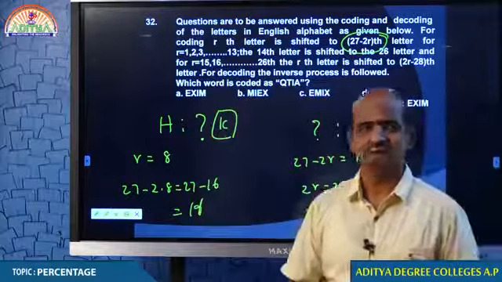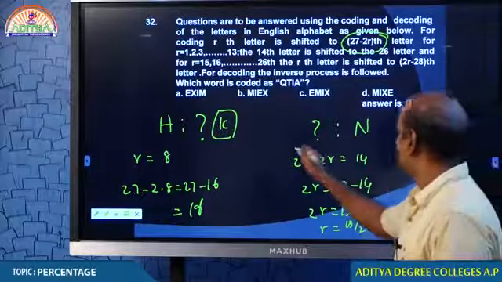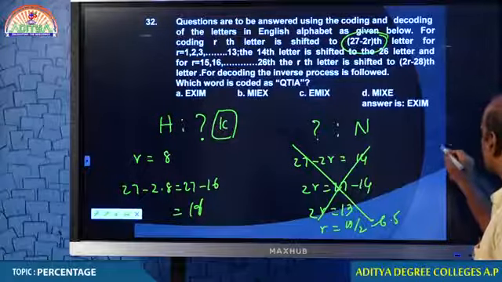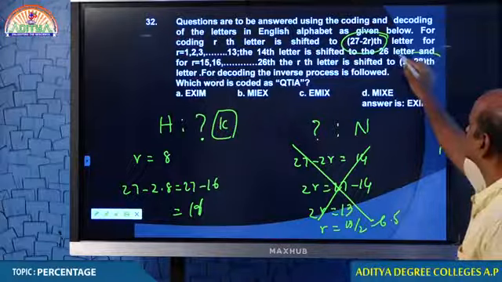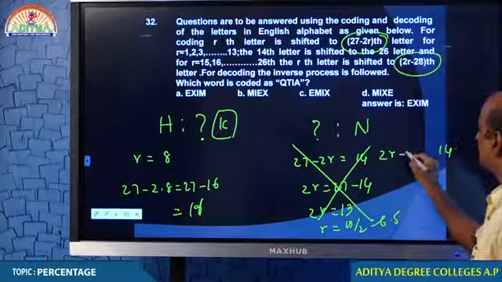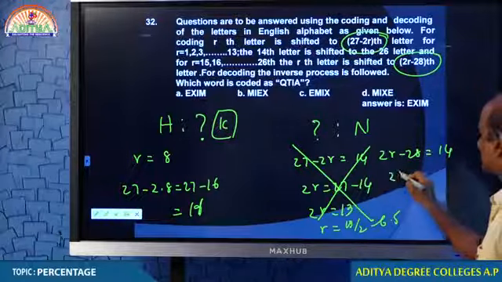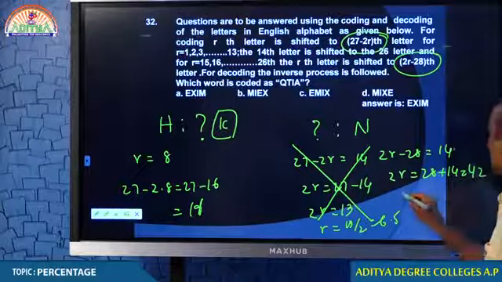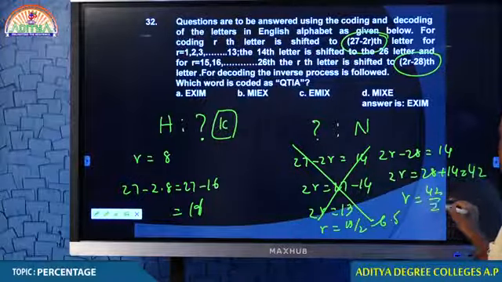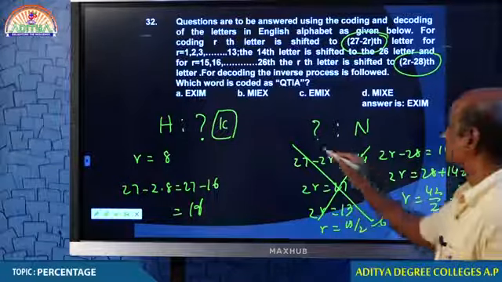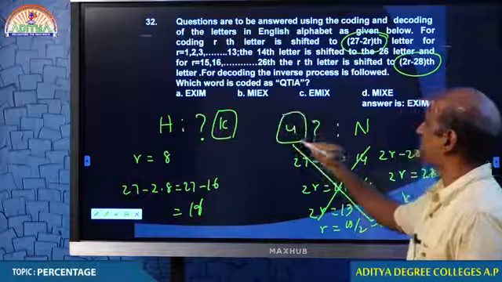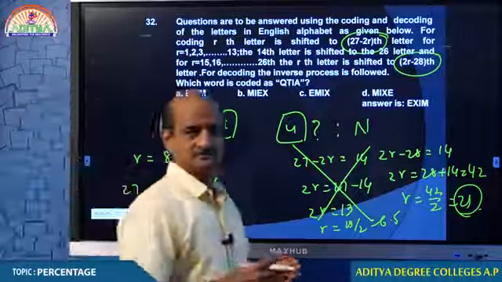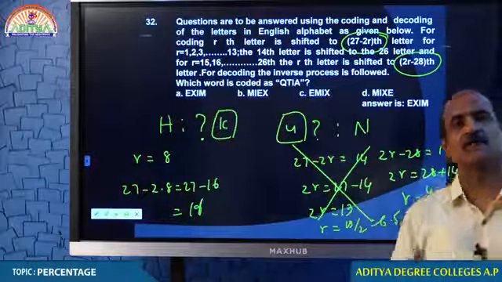Oh, so probably this rule is not supposed to be applied. Then what we do? N is equal to 14. This time we apply this rule. 2r minus 28 is equal to 14. 2r is equal to 28 plus 14, that is 42. R is equal to 42 by 2, 21. What is the 21st letter? U. This is what we call coming back, backward direction.